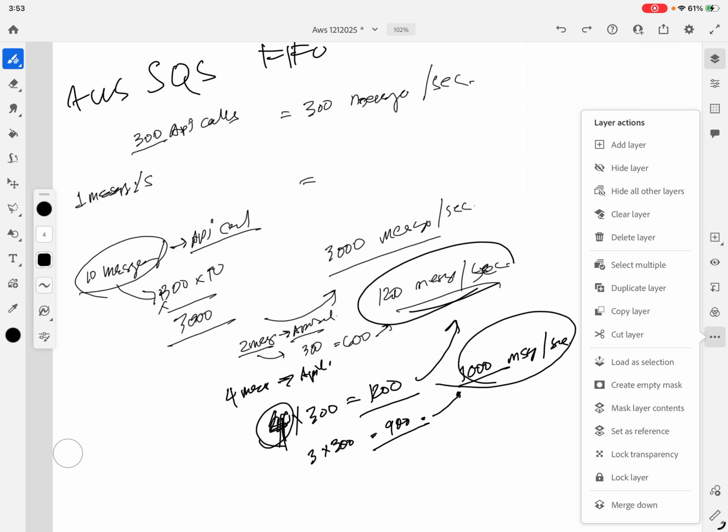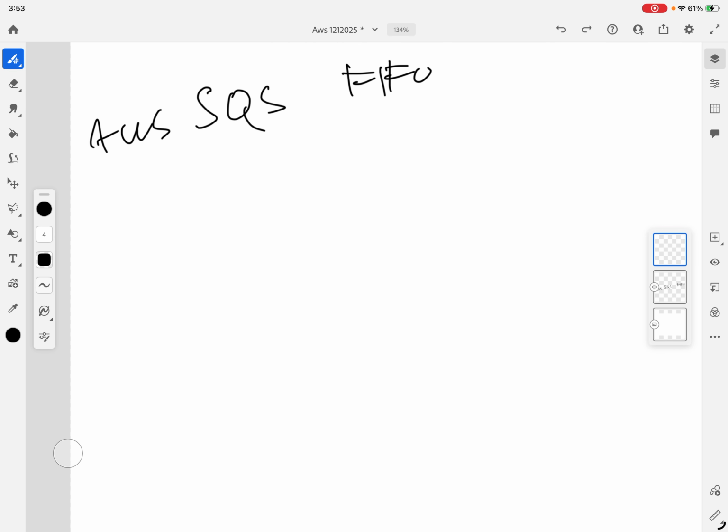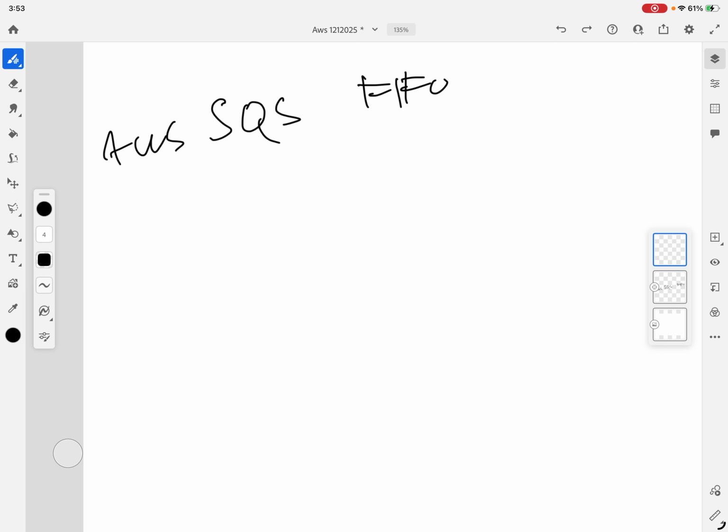Let's do this again. Let's see if we really understand it. So AWS SQS FIFO supports up to 300 operations per second. 300 operations per second is like 300 API calls per second, 300 API calls to the SQS per second. Okay, so you can batch things.